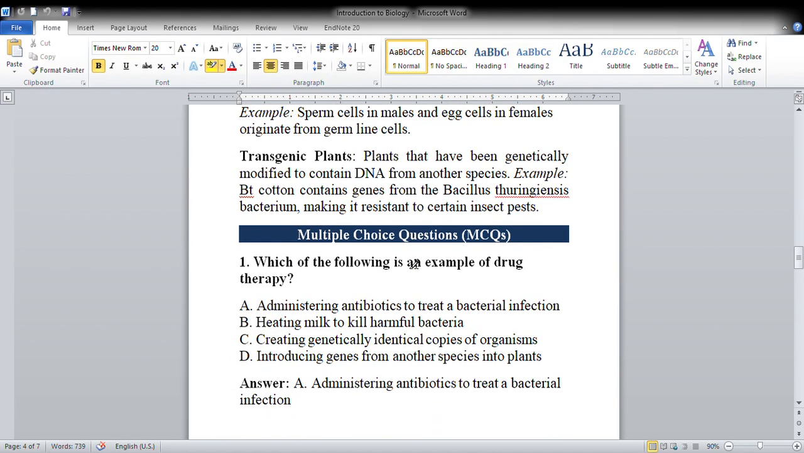Next is transgenic plants. Plants that have been genetically modified to contain DNA from another species. Means the genetically modified plants are known as transgenic plants. For example, Bt cotton contains genes from Bacillus thuringiensis bacterium, making it resistant to certain insect pests.